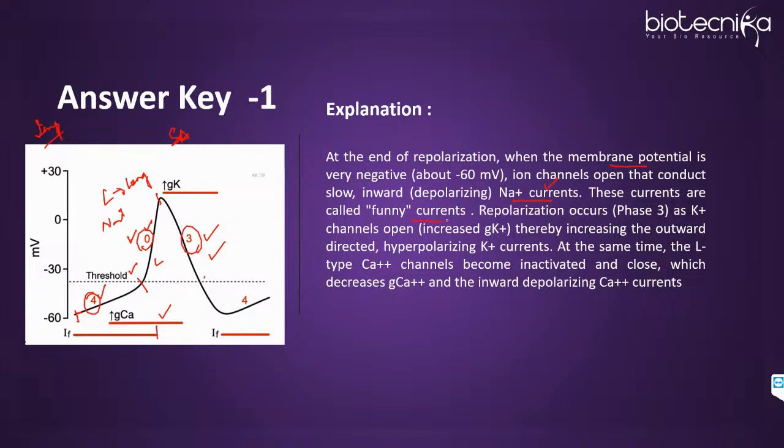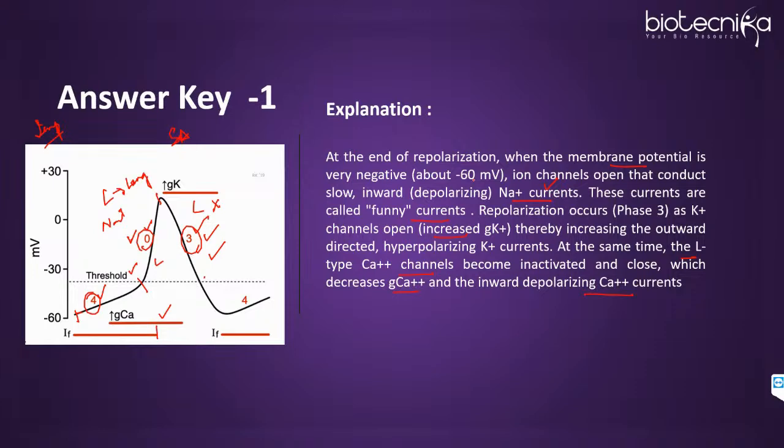So these currents are funny currents. Then repolarization will occur in phase 3 as potassium channels open. At the same time, L-type calcium channels become inactive, meaning when phase 3 occurs, L-type will become inactive and close. So this will decrease the calcium current, and the inward depolarizing calcium currents will close over here.